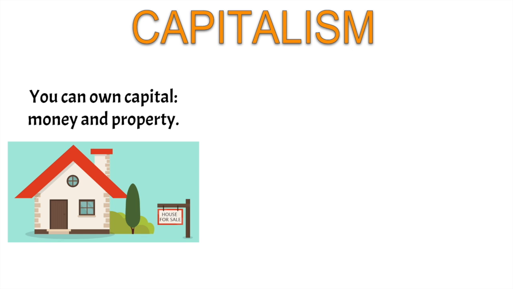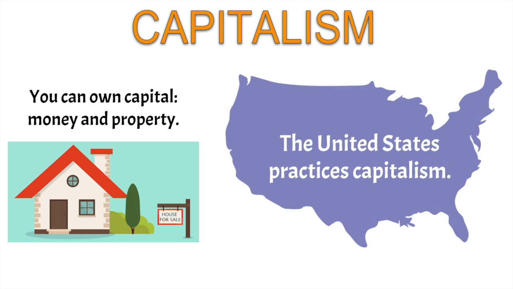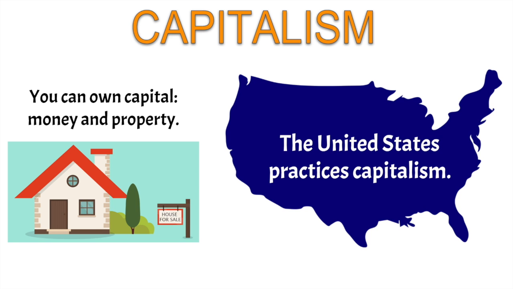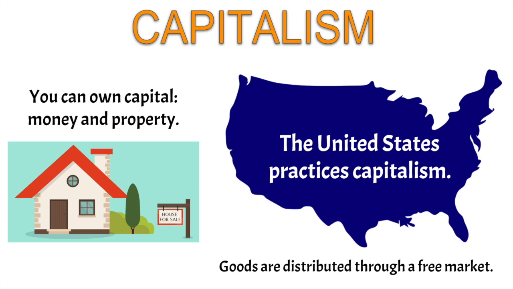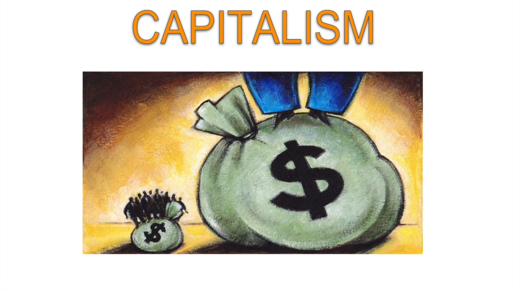In a capitalist country, you can own capital. Capital is money and property. The United States is a nation that practices capitalism. In a capitalist country, goods are distributed through a free market. Capitalism has disadvantages too. Wealth often piles up for a few people while others don't have enough.